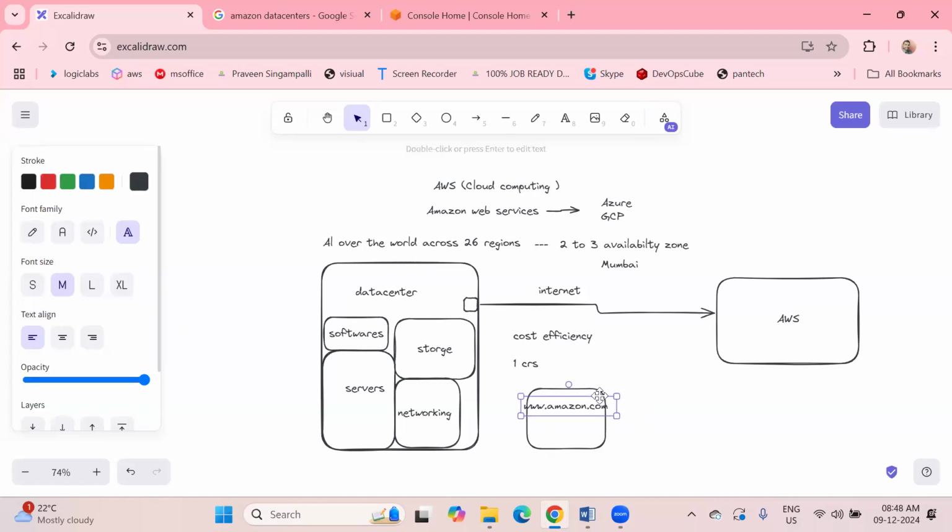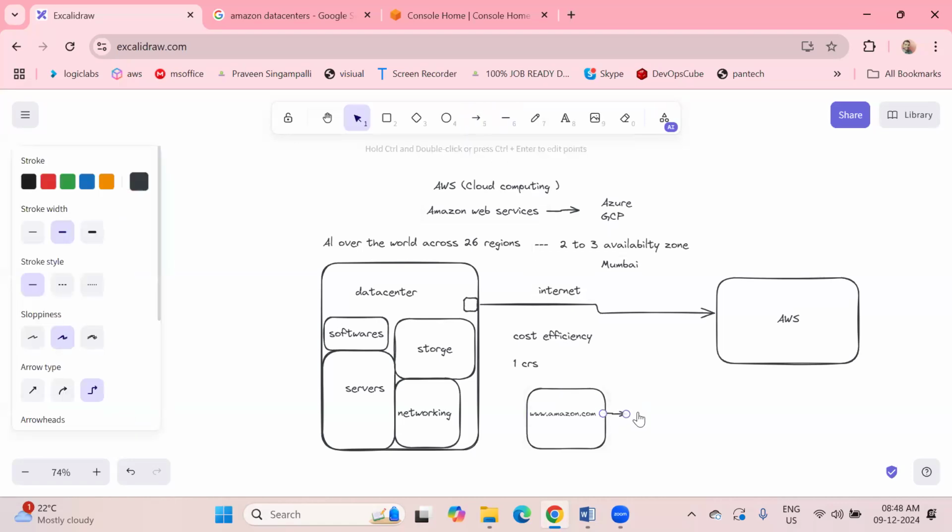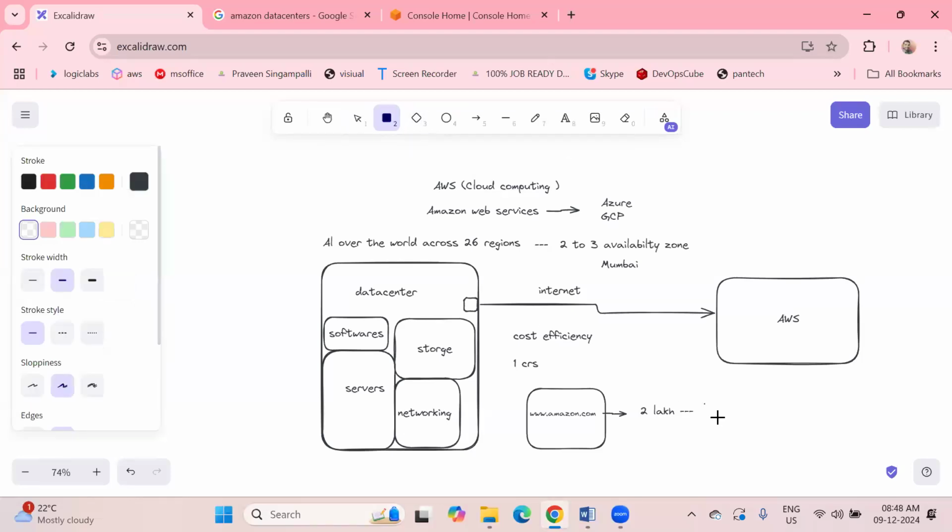I have created this page in my AWS environment. Usually every day, Amazon.com gets around 2 lakhs of customers. I have created one server for these 2 lakhs people, and inside that server, I have deployed the application.